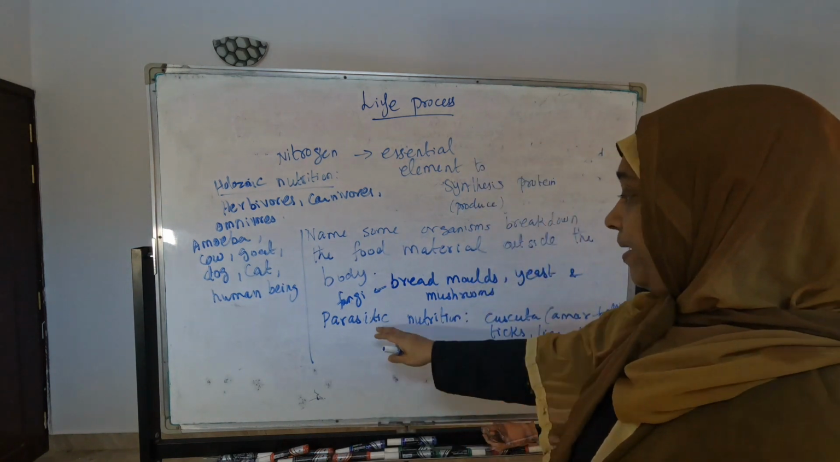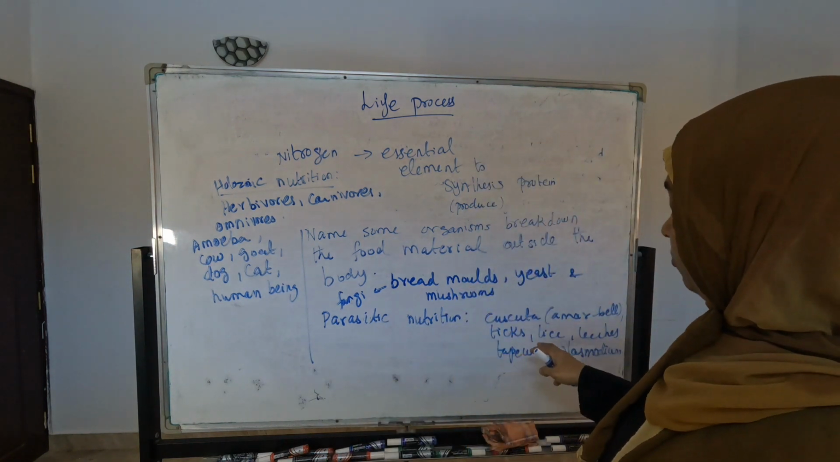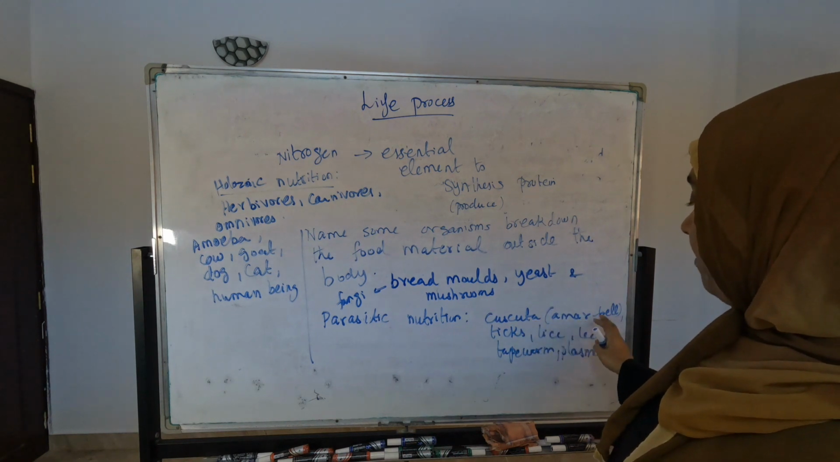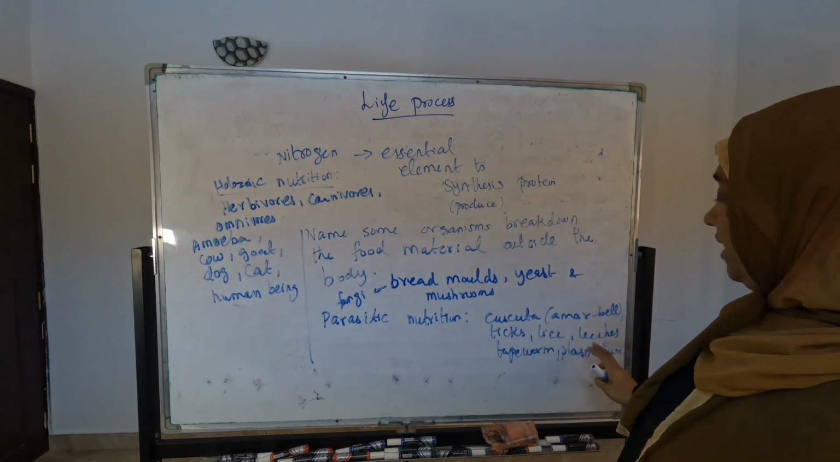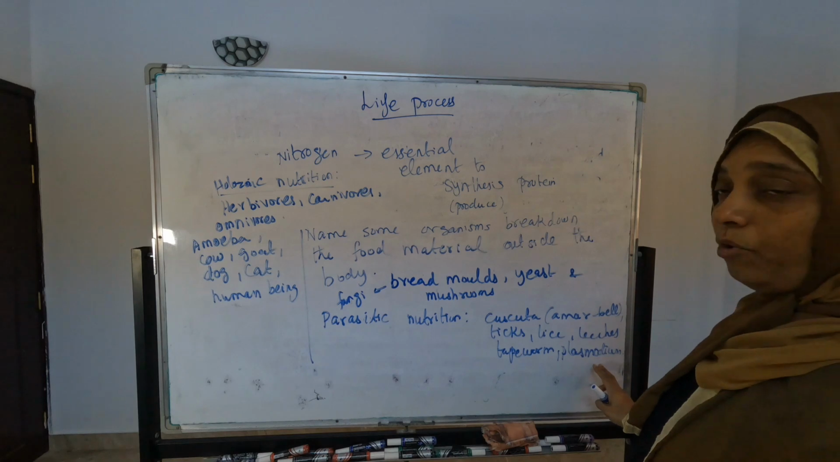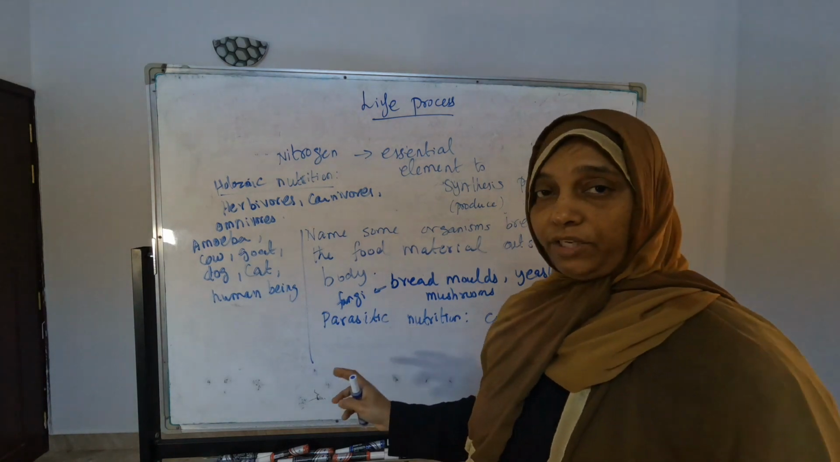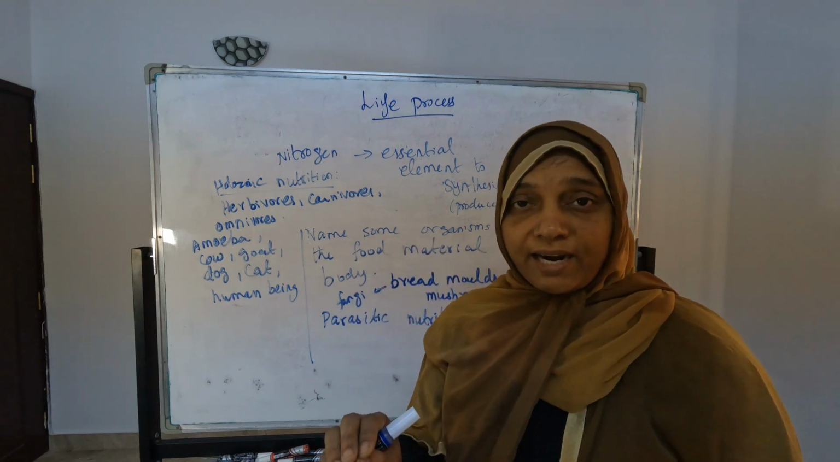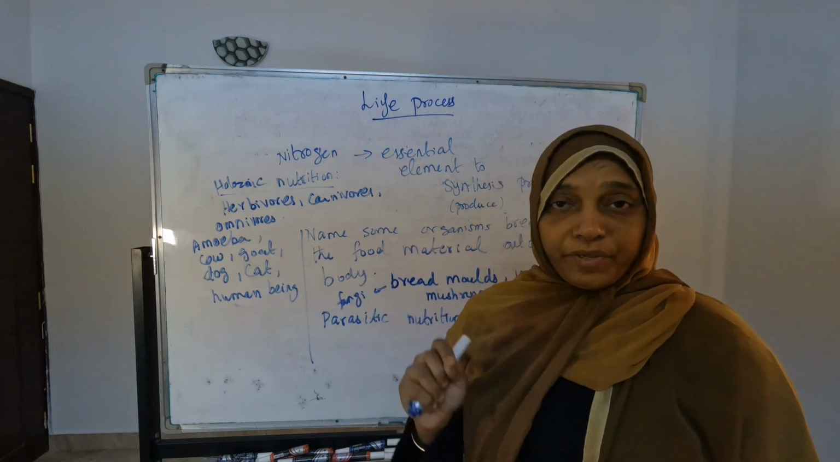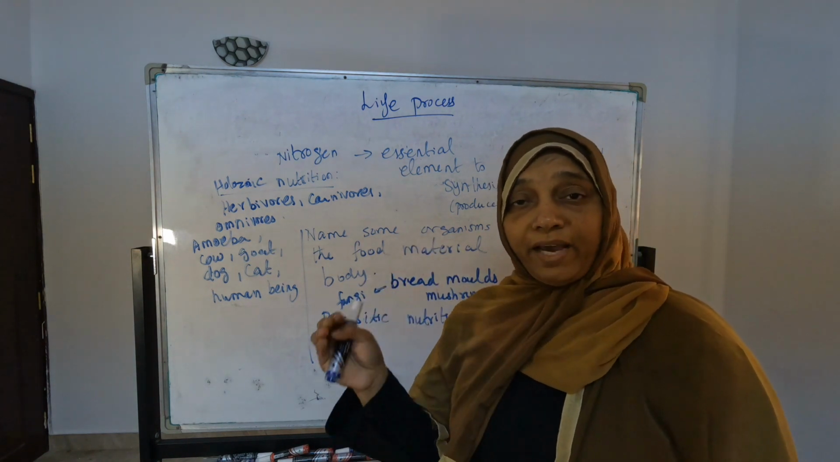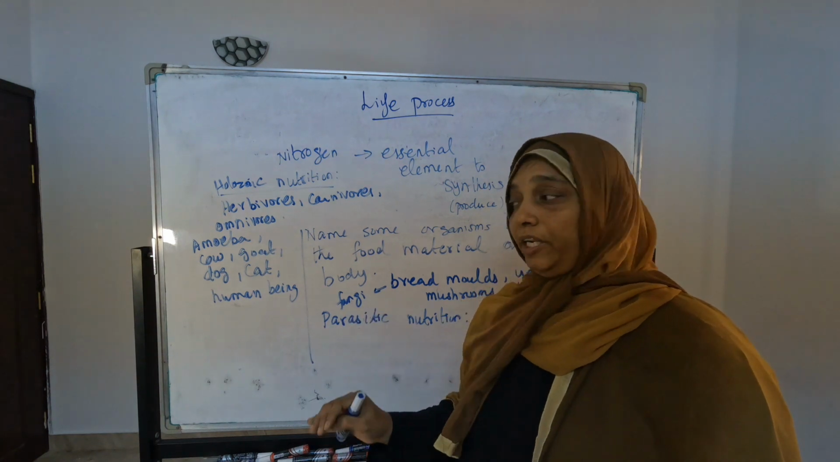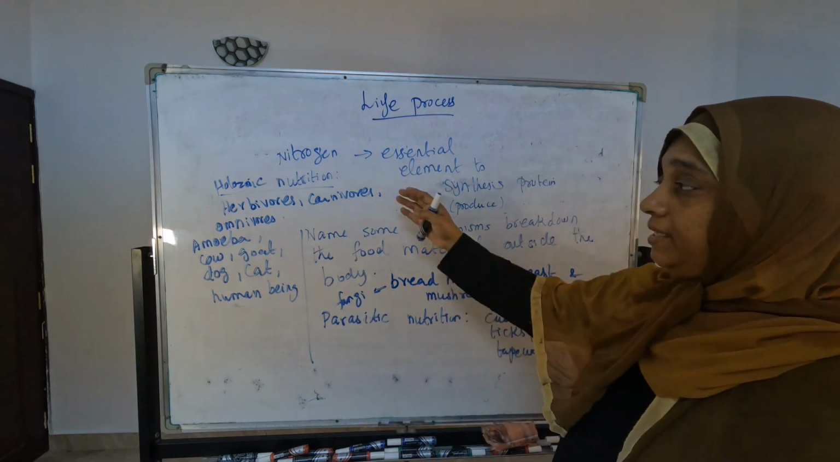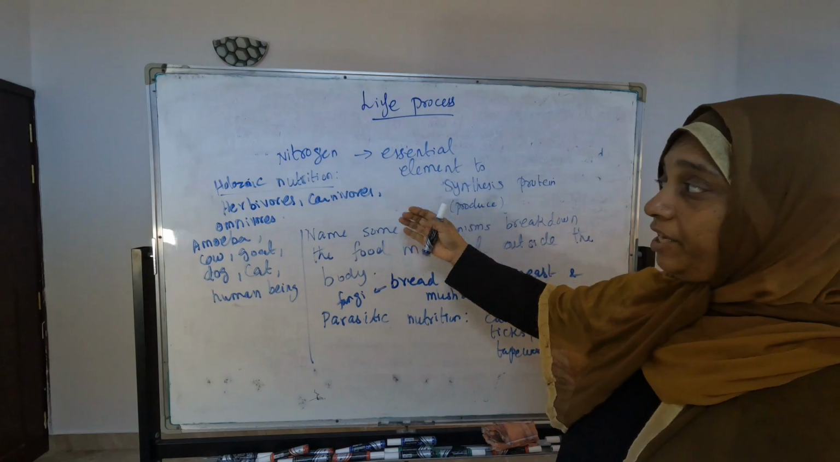Then comes parasitic nutrition. It includes mosquito, ticks, lice and leeches, tapeworm and plasmodium. Plasmodium is also parasitic nutrition, because they live in other animals' bodies and they do not kill the animals. That is very important. They obtain nutrition from the body of the animal where they are living. This is the parasitic mode of nutrition, and these are the things that come under nutrition.